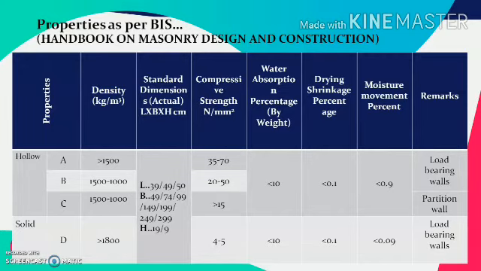These blocks, as those are constructed using concrete, have a certain problem with respect to shrinkage. The drying shrinkage percentage for such block is limited up to 0.1%, and it even allows a high amount of moisture movement through it. Hollow blocks generally allow moisture movement up to 0.9% because of their hollow nature. Solid blocks permit moisture through them, but it is much lesser and is in a range of 0.09%. These can be used for various purposes like load bearing walls. C class is exclusively used for partition wall.